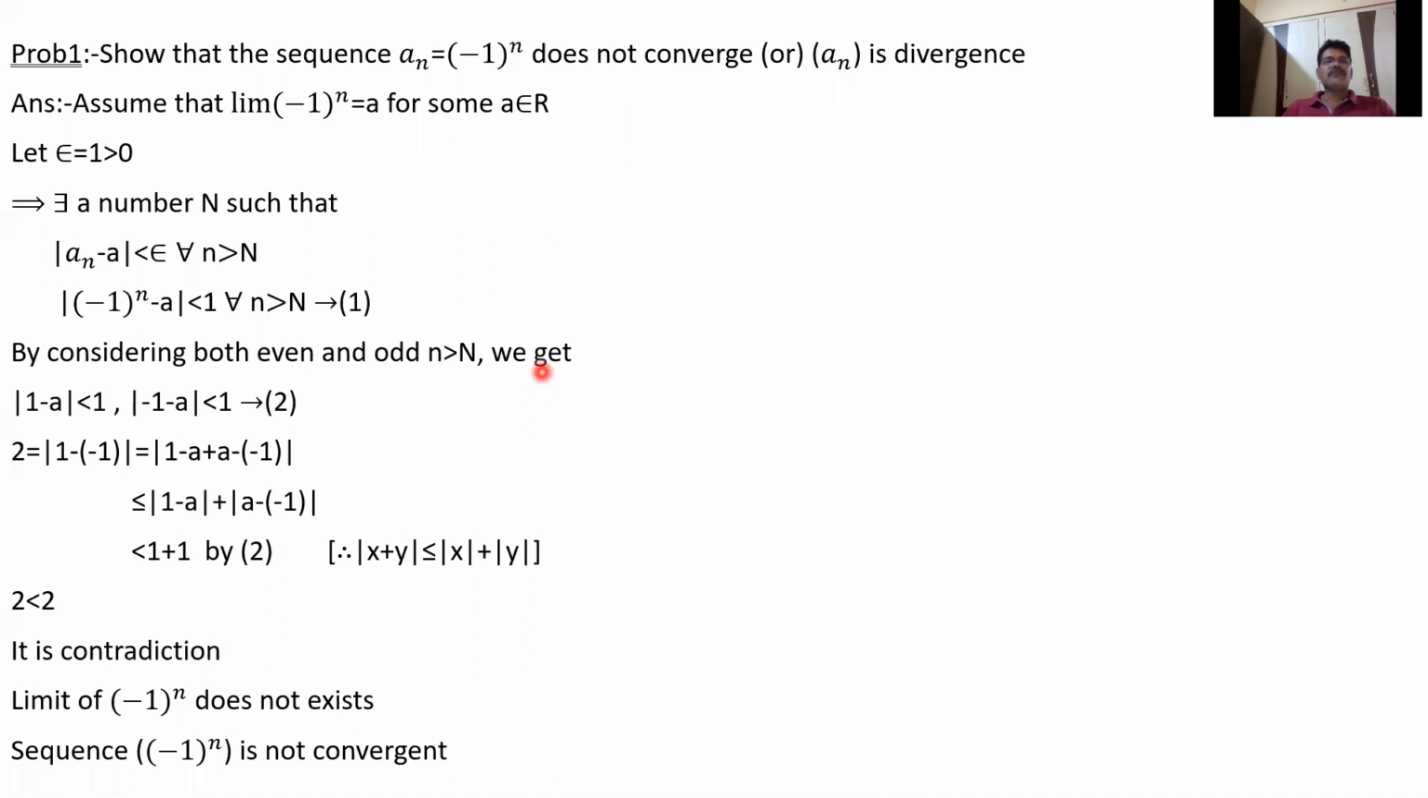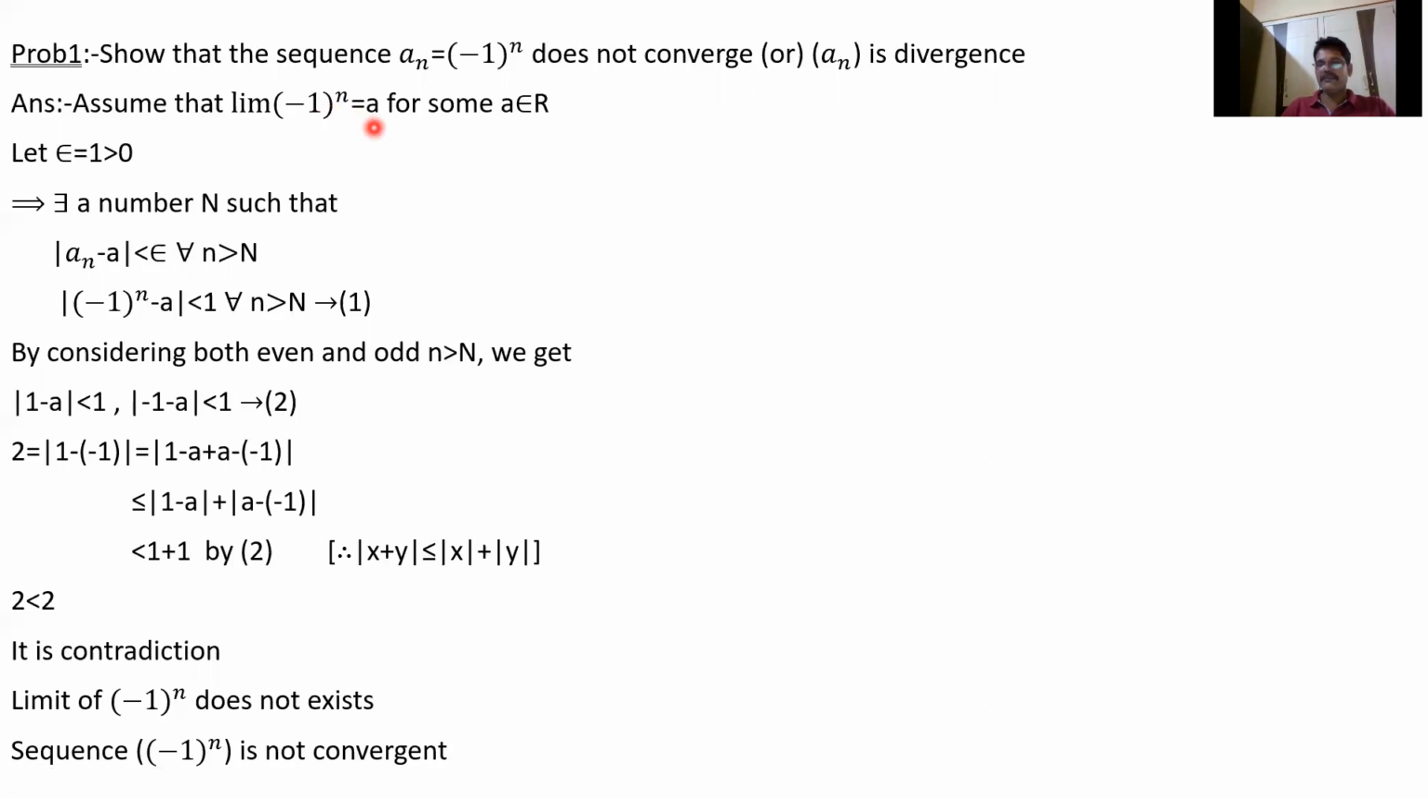Let's see some problems. This is called an alternating sequence because it alternates between positive and negative. Show that the sequence minus 1 power n does not converge, that is, an is divergent. Assume that it converges. Convergent means the limit exists; not convergent means the limit does not exist. Assume that the limit of minus 1 power n is equal to e.